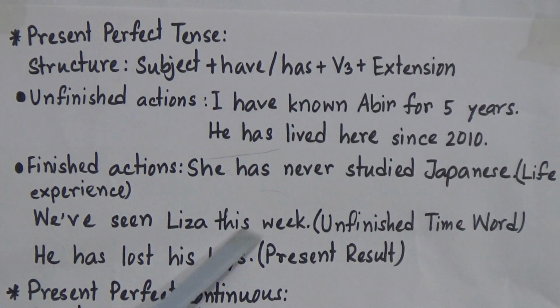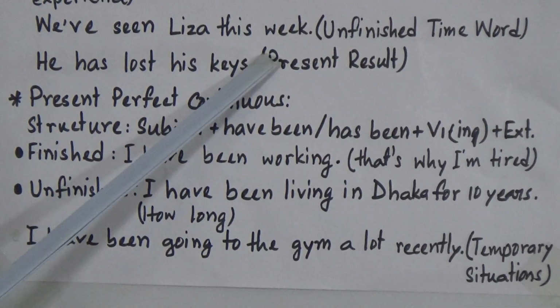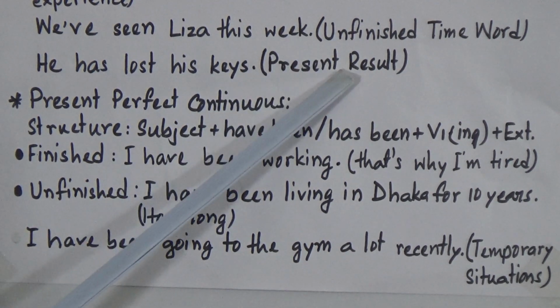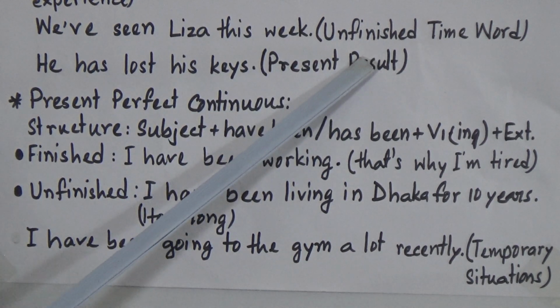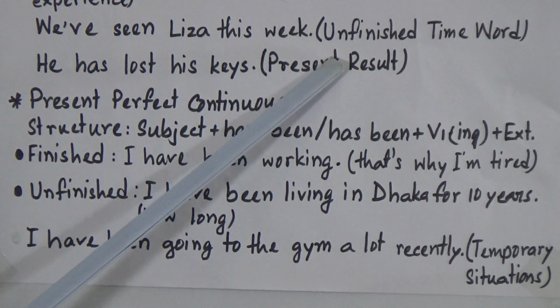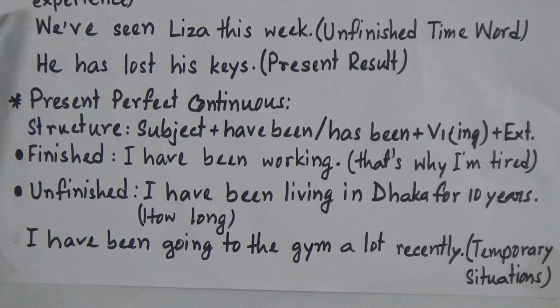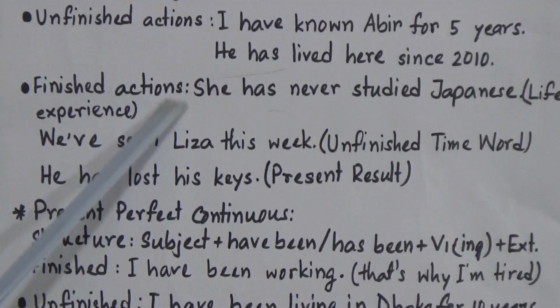Now, we have seen Lisa this week. So this is an unfinished time word. So this week we have seen Lisa. He has lost his keys. This is the present result. So that's why he cannot enter his room or his house. He has lost his keys. So this is the present situation or present result. In these situations we can use present perfect tense for unfinished actions, and for finished actions to show life experience or the present result of the unfinished time word.